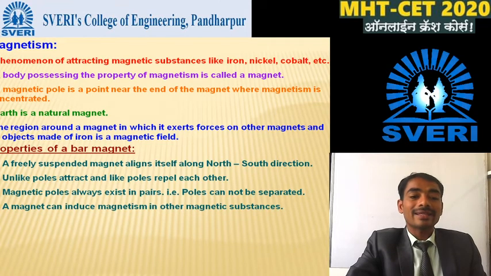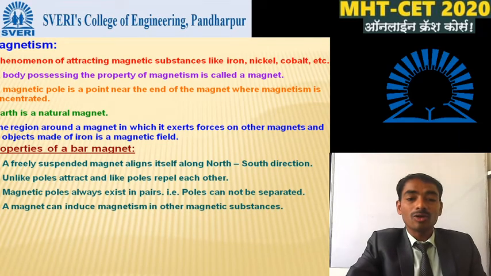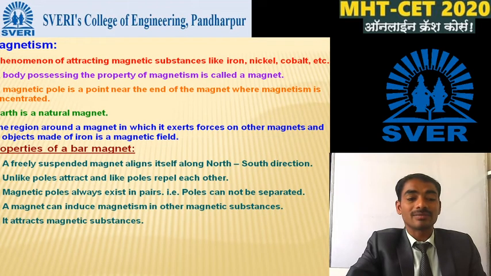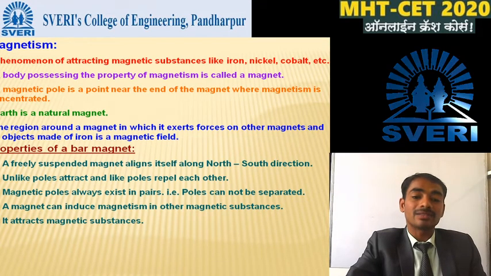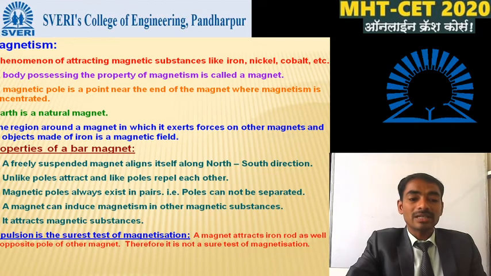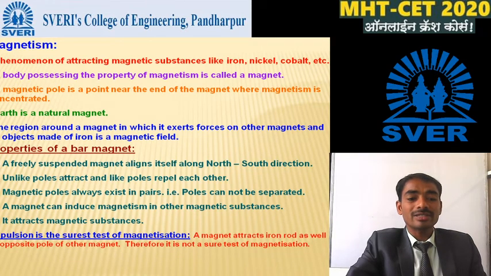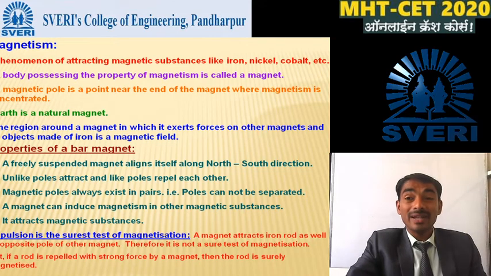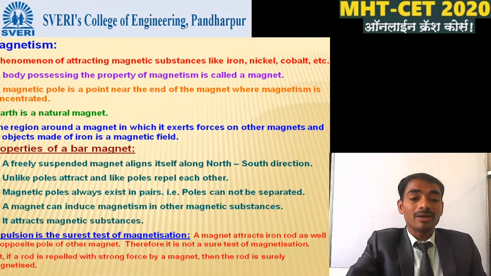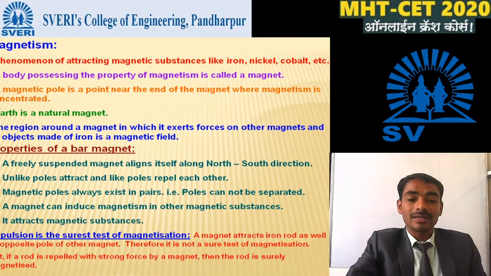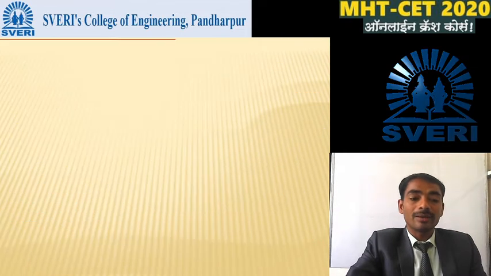A magnet can induce magnetism in other magnetic substances. It attracts magnetic substances. So repulsion is the surest test of magnetization. A magnet attracts an iron rod as well as the opposite pole of another magnet. Therefore, attraction is not a sure test of magnetism. But if a rod is repelled with a strong force by the magnet, then the rod is surely magnetized.